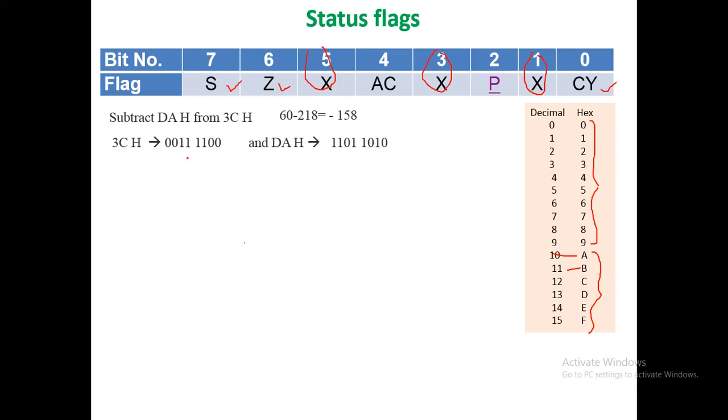Now to subtract DA from 3C is basically a 3-step process. The first step is to obtain the 1's complement of DA.